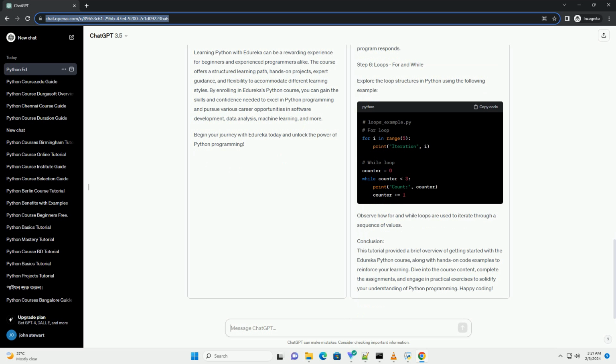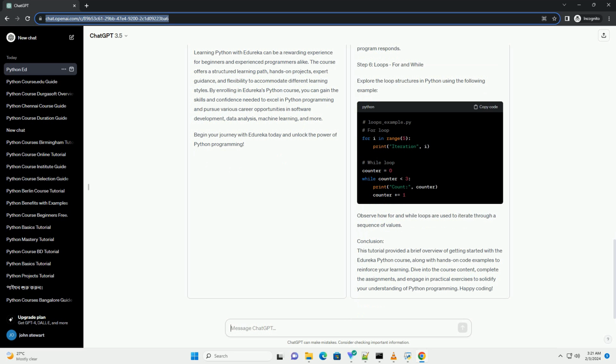Step 2. Accessing the Python course content. Once you've successfully registered for the Python course, you'll gain access to a well-structured curriculum. Edureka provides video lectures, assignments, quizzes, and hands-on labs to ensure a comprehensive learning experience. Navigate through the course modules to get an overview of the topics covered.